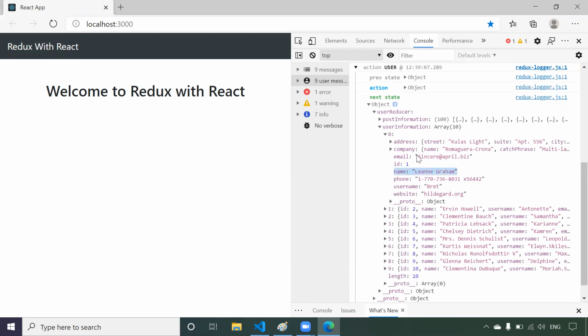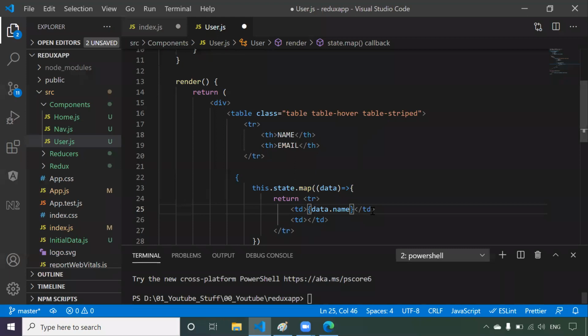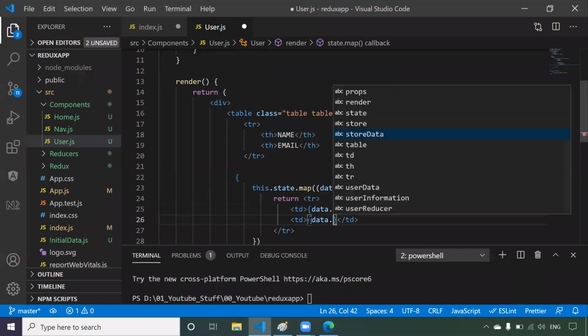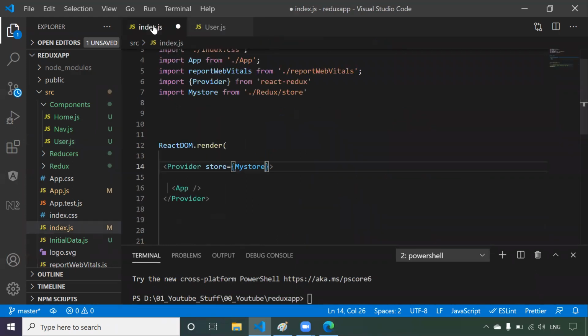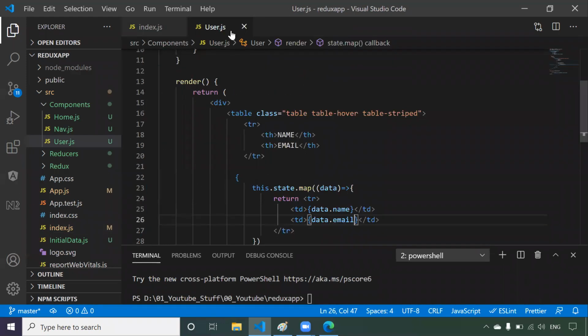So how can we access? Data dot name. In the same way I wanted to access this email. So how can we access? Data dot email. That same thing I'm going to do. If you guys know how map works, it's very easy. So it's like data dot email. That's it. Now save it.